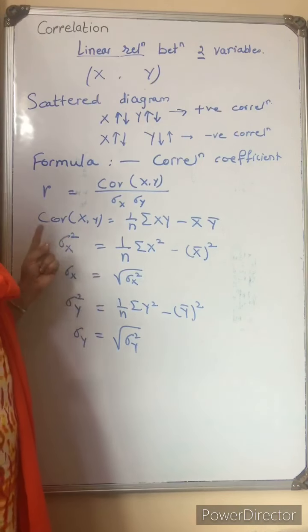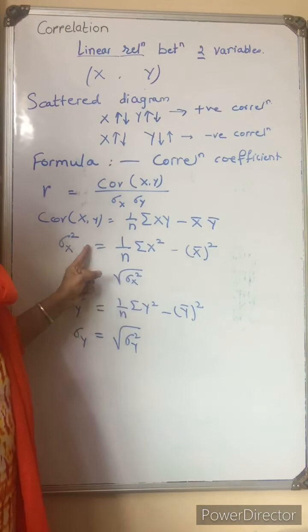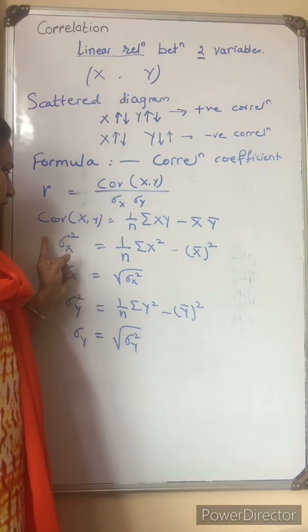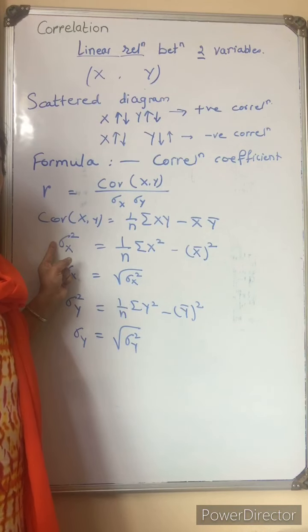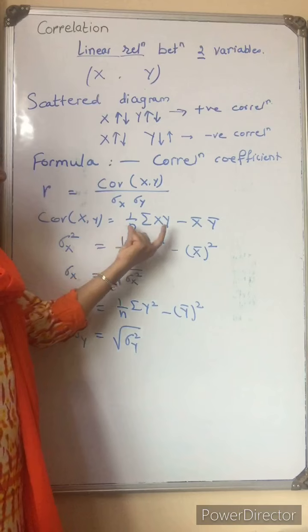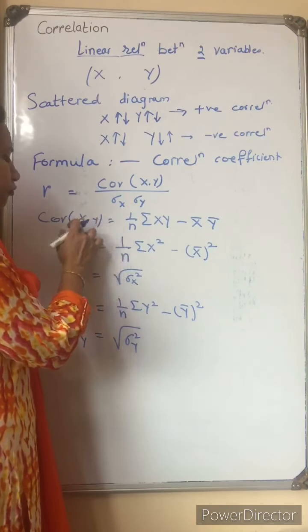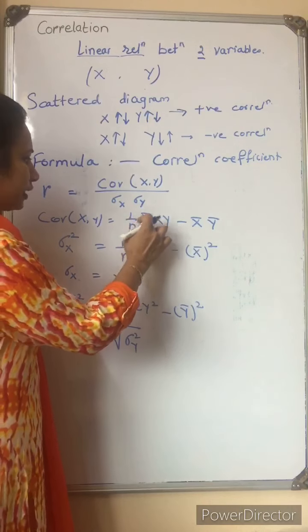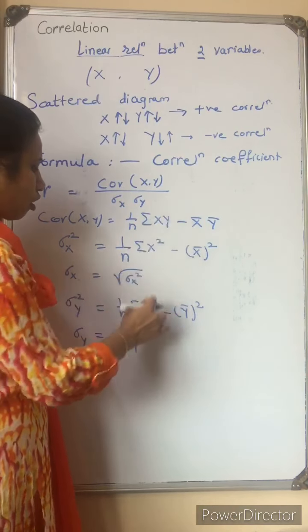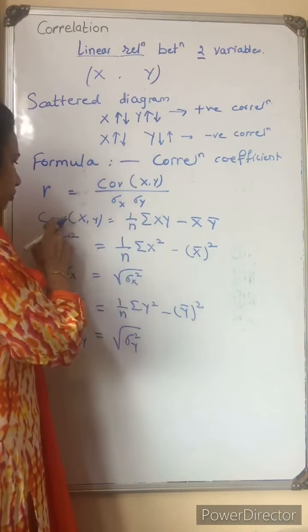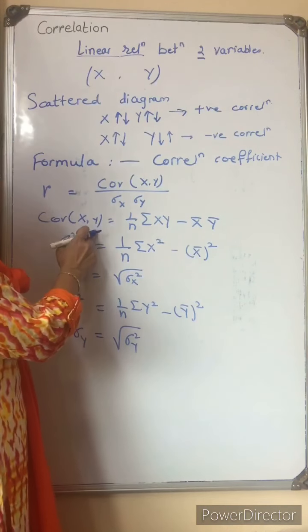And we can remember, if we remember only one formula for variance of x or variance of y, simply it is what, instead of x square we have two variables. In covariance we have two variables. So 1 upon n summation, instead of x square or y square, x into y. Because this is the variance between two variables.